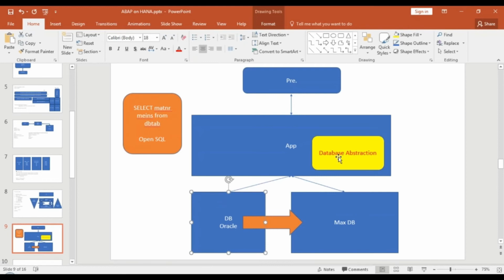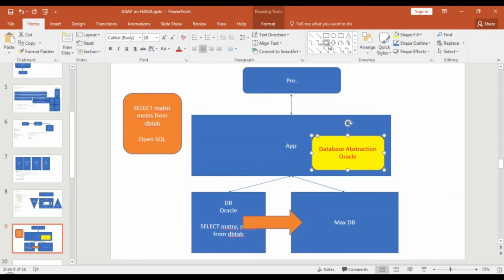Now it knows which database I am connected to. If I am connected to Oracle, this query which you have written, if you directly give it to your database console in Oracle DB, it will not work. It will give you a syntax error, because in Oracle, if you want to write a query with multiple columns, you have to put a comma between columns. Otherwise, it gives you an error. Very important. So this query, as it is, if you submit it to the DB, it will not work.